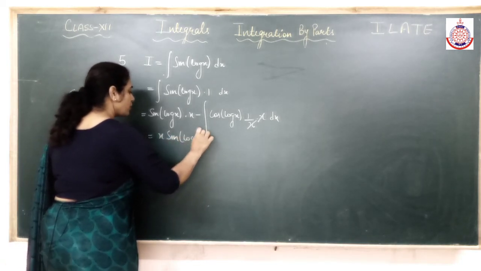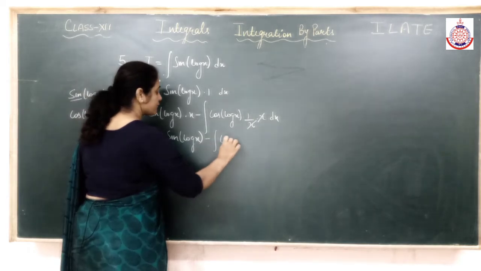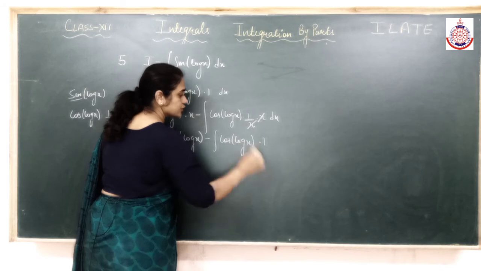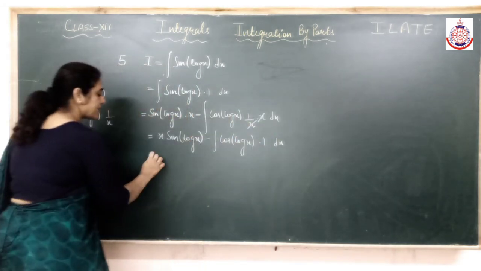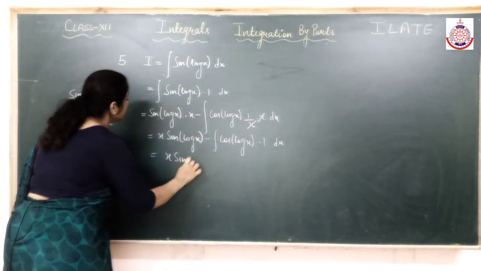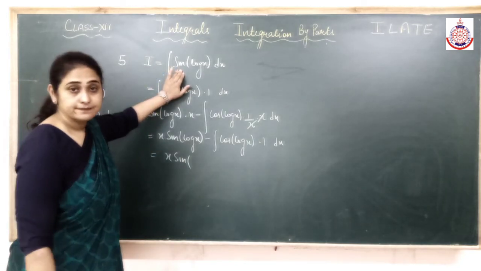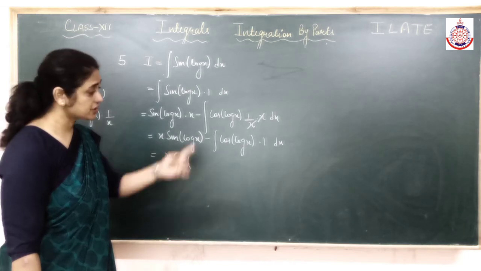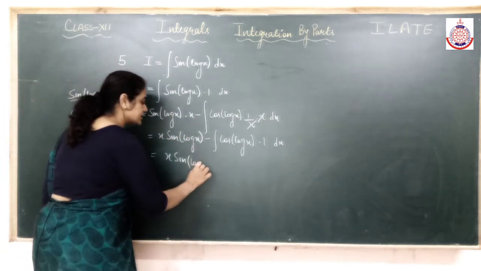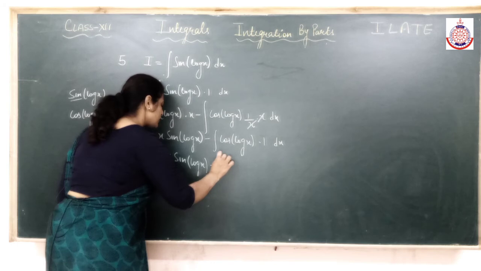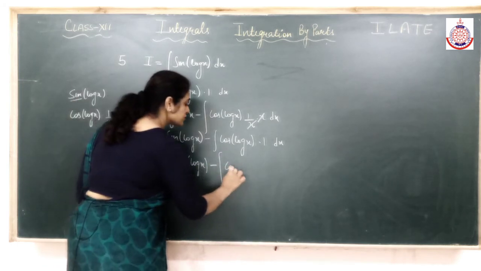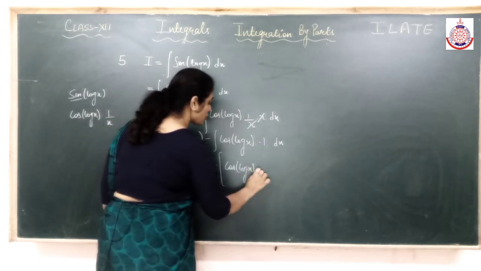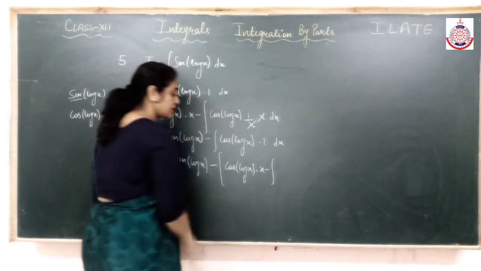Now again the problem. I have cos log x into 1. Again I'll apply by parts. Either the question should come back here or it should finish. I don't know the integration of cos log x, so into 1 again I am solving it in the same way. When there is a negative outside, be careful. First function as it is, because I don't know the integration, so I'll keep it as first function. Integration of 1 would be x, minus the integral of the differentiation of cos log x.